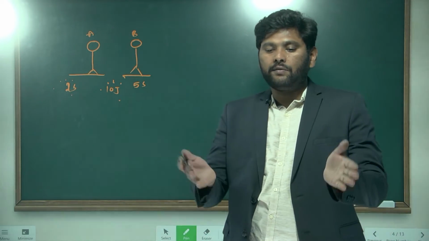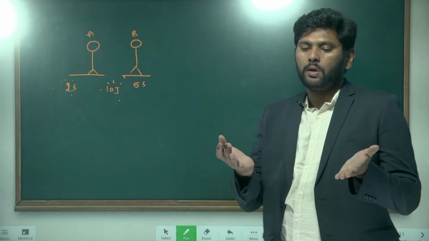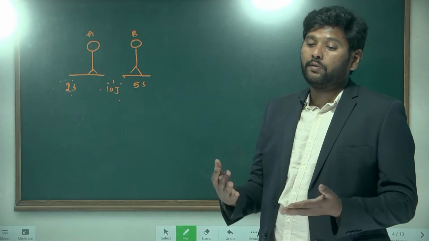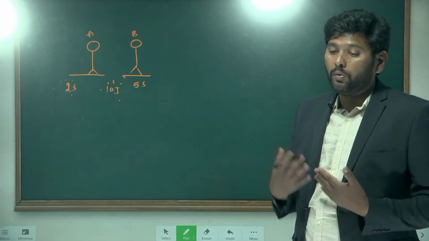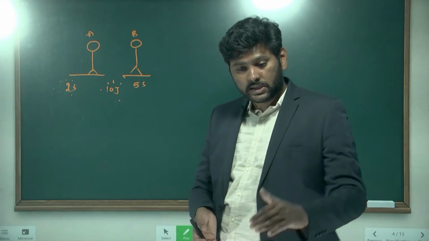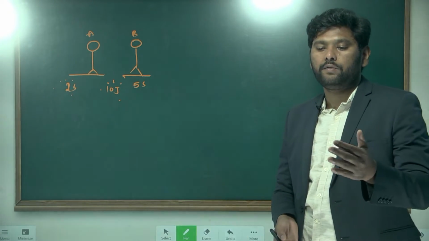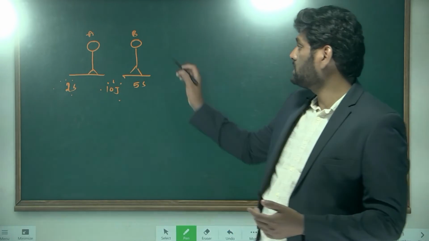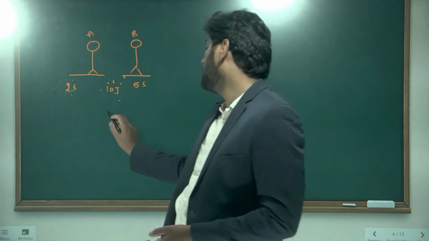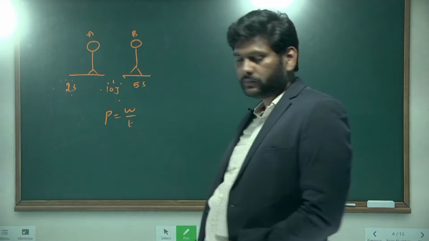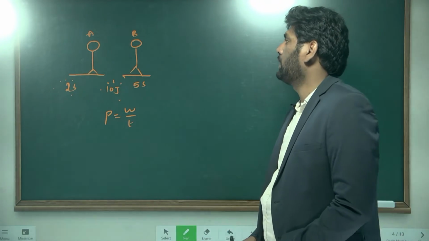If the rate of doing work is more, the power is more. When time is less for more work, it means the rate of doing work is more. So power is equal to work done by time. This is all about work done.